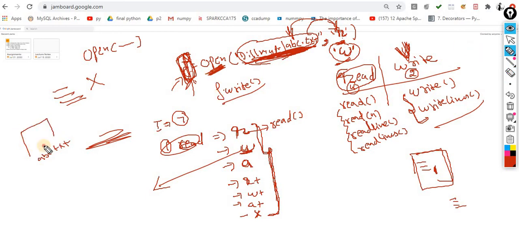It will give you a fresh and empty file. Keep this point in mind. I am repeating once again: if you are opening a file in write mode and the file is not there, then it will automatically create that file. If the file is already there and it contains some data, then it will remove your previous data. Keep this point in mind.